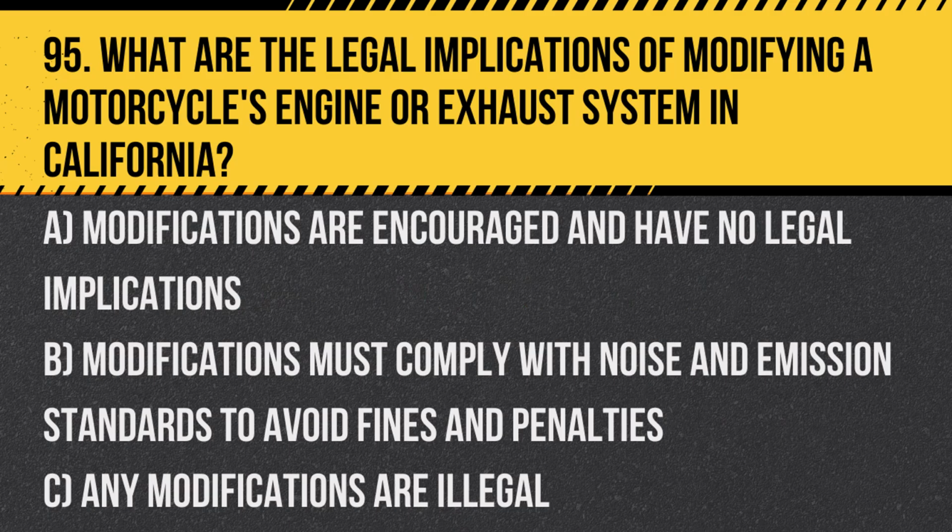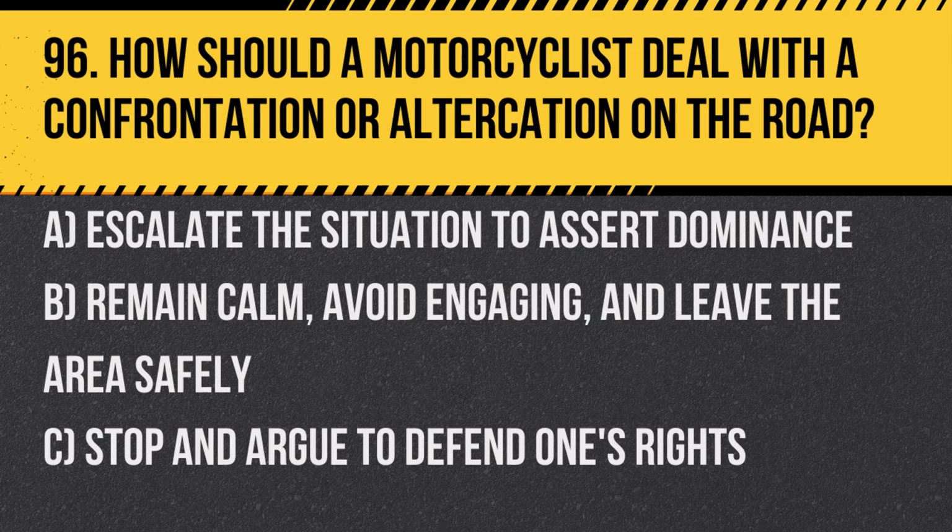What are the legal implications of modifying a motorcycle's engine or exhaust system in California? A. Modifications are encouraged and have no legal implications. B. Modifications must comply with noise and emission standards to avoid fines and penalties. C. Any modifications are illegal. Answer. B. Modifications must comply with noise and emission standards to avoid fines and penalties, ensuring the motorcycle remains within legal regulations. Question 96. How should a motorcyclist deal with a confrontation or altercation on the road?